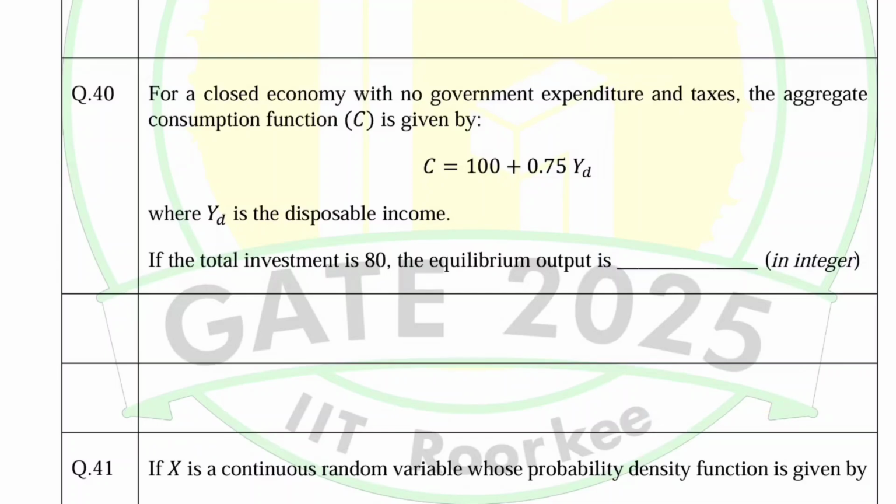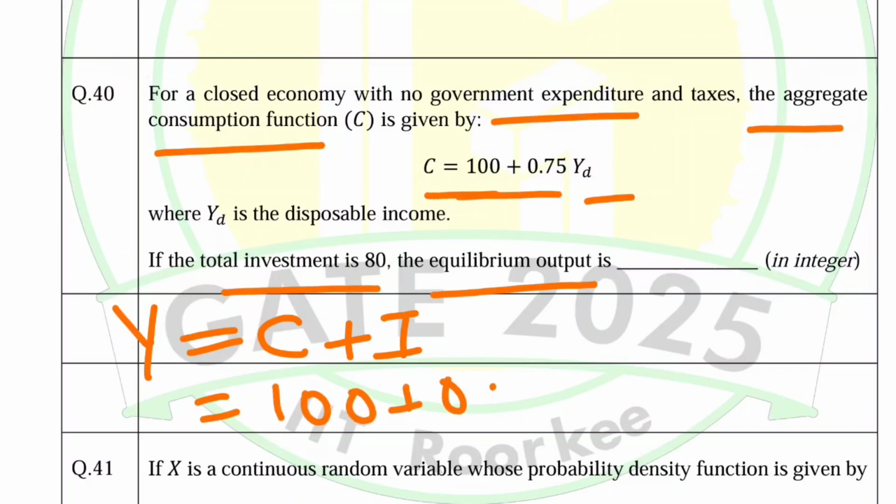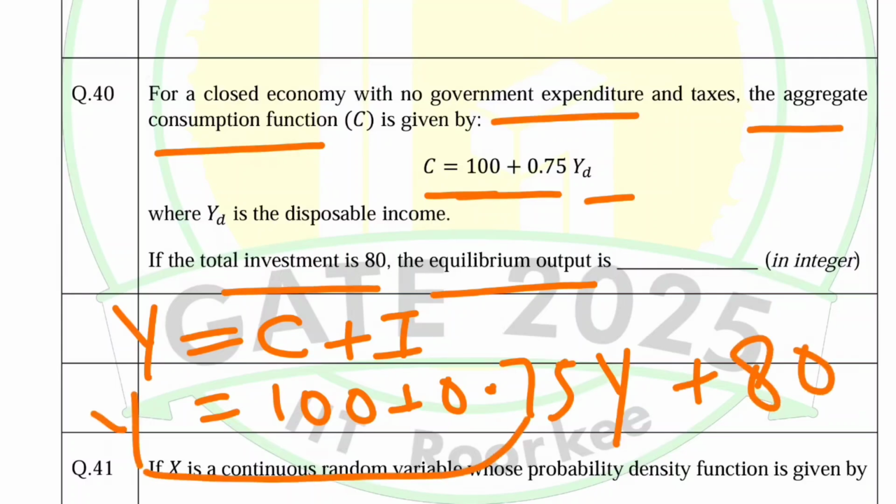Next question: for a closed economy with no government expenditure and taxes, the aggregate consumption function is given by C equal to 100 plus 0.75 Yd, where Yd denotes the disposable income. If the total investment is 80, the equilibrium level of output is... At equilibrium Y equals C plus I, where C is 100 plus 0.75Y, plus investment 80. Transposing Y, it gets subtracted, so it becomes 0.25Y equal to 180.